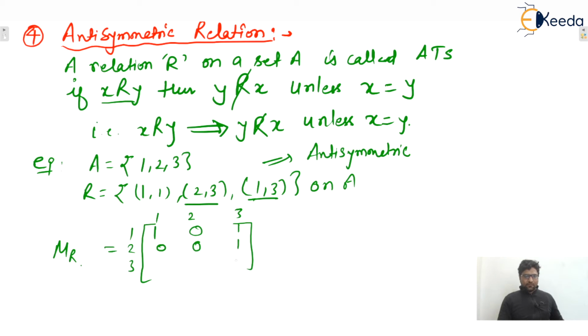Other than that, everything is 0. Now you only tell me here, if 2 3 is present, then guaranteed 1 3 comma 1 must not be present. So we can say that if 3 or 1 comma 3 is present, then 3 comma 1 must not be present. Yes, no problem at all.